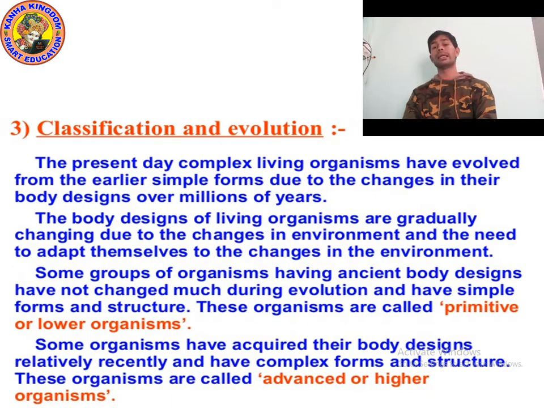With time, slowly evolution occurred, and many organisms developed through sexual and asexual reproduction. Right now there are millions of animals, and they are complex in structure.